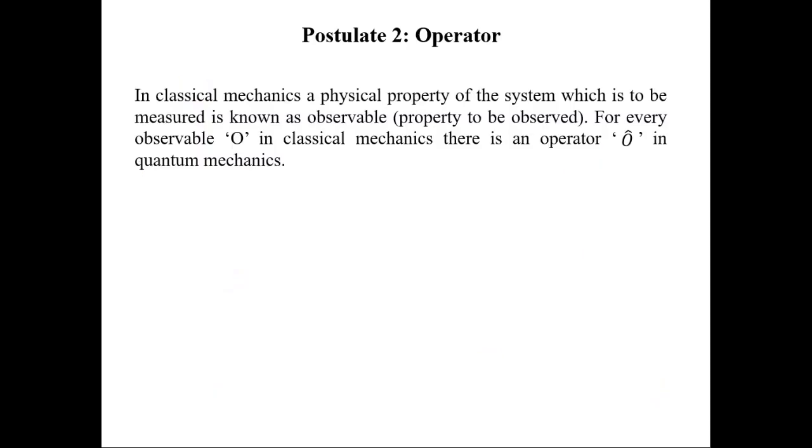Once a wave function is in place containing all the information about the system, the question is how to extract that information. The tool which does it is called an operator. The observable O in classical mechanics is replaced by an operator O cap in quantum mechanics.